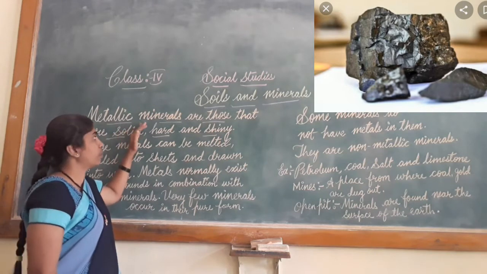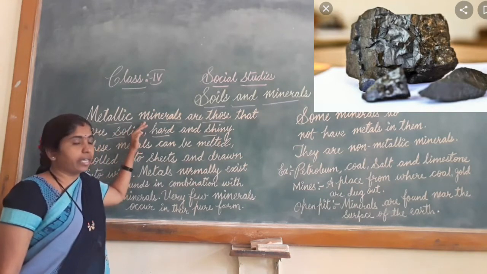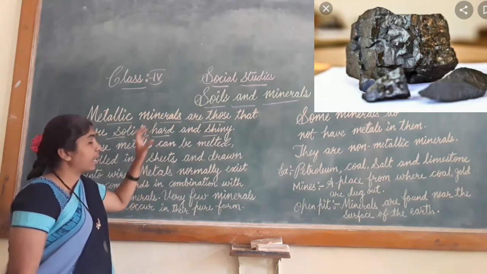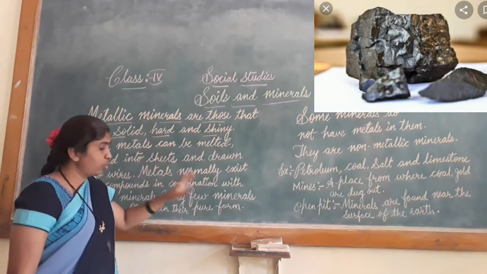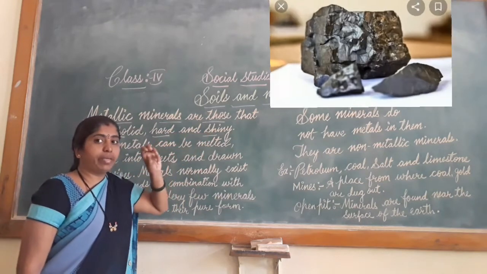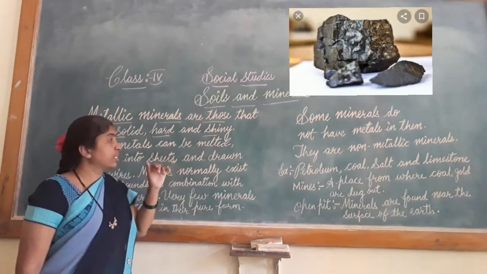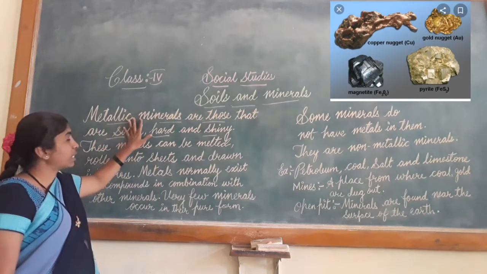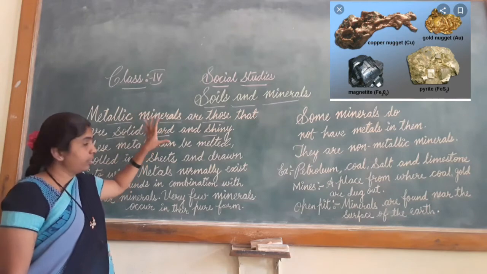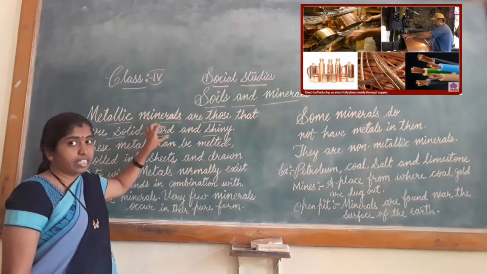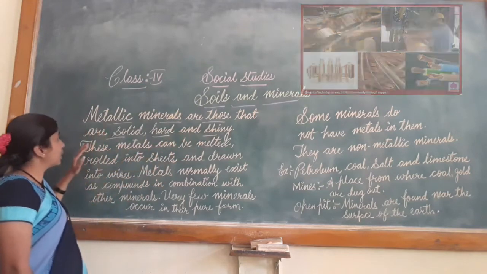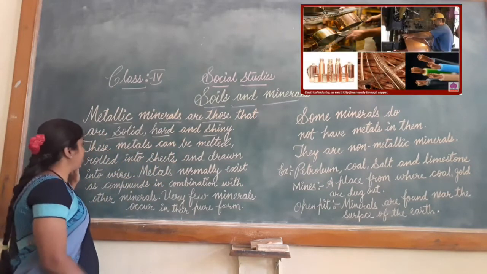So what is the property of metallic minerals, children? It is solid and hard. When you touch, you can feel it. Hard and shiny. It will be very shiny. Such types of minerals are called metallic minerals. You can hold it and you can feel its hardness and it will be shiny. So such metals are called metallic minerals.